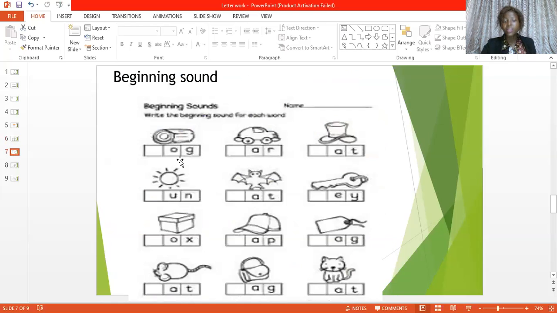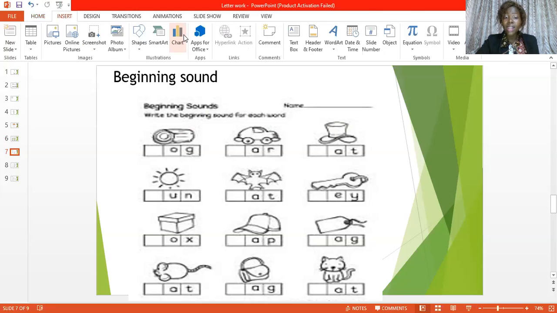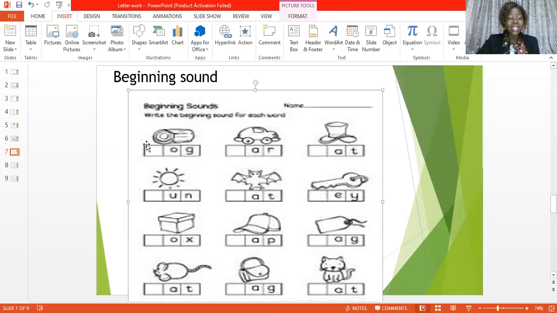So if, for example, we don't have the word there, something like this. Okay, thank you. We have this. This is a log of wood. A log of wood. So you can see now that what we're interested in is the beginning sound. Since this is a log of wood, we have og here. Log. Letter L sound as in log. So what we are going to write here is the letter what? Who can tell me that? What letter are we going to write here?